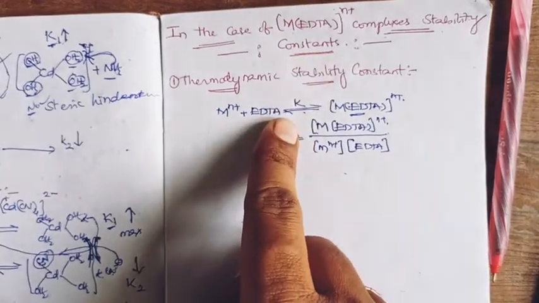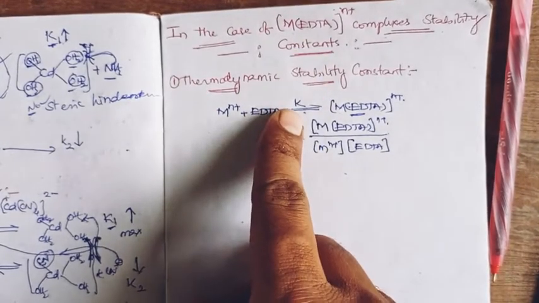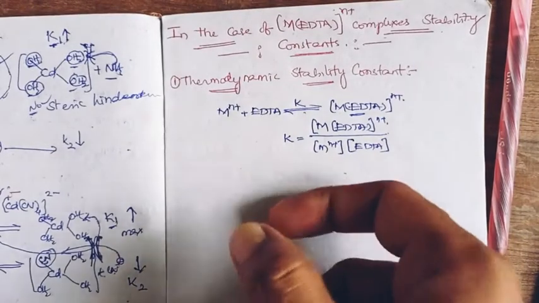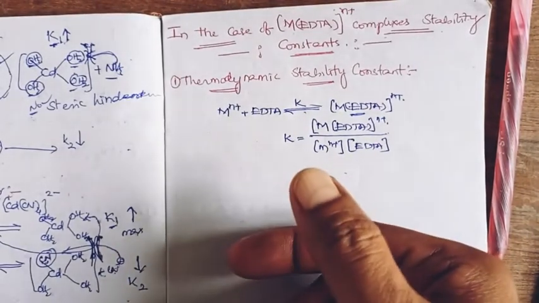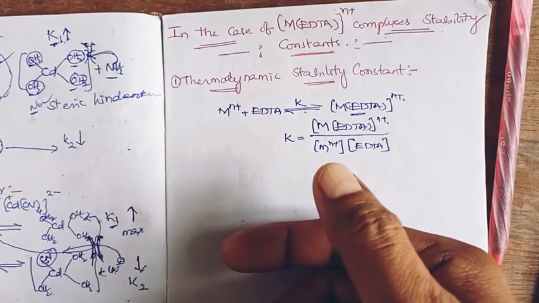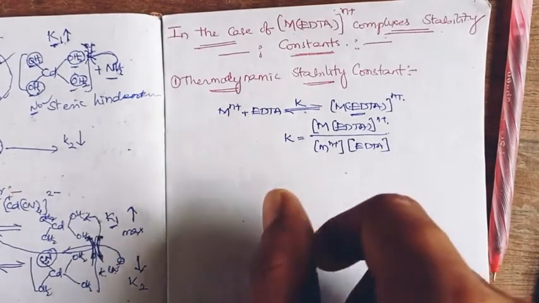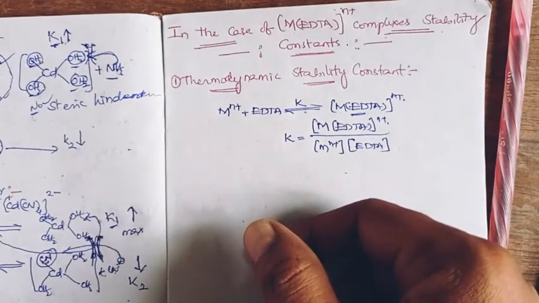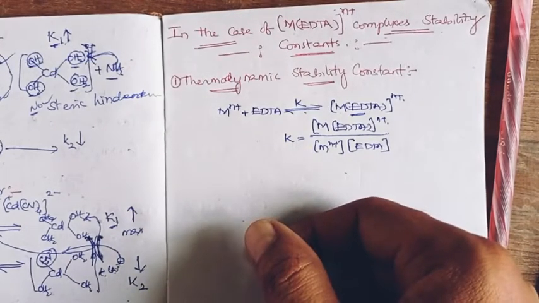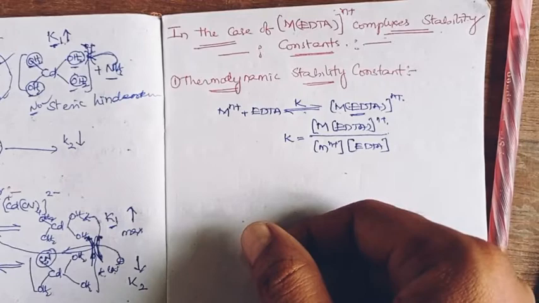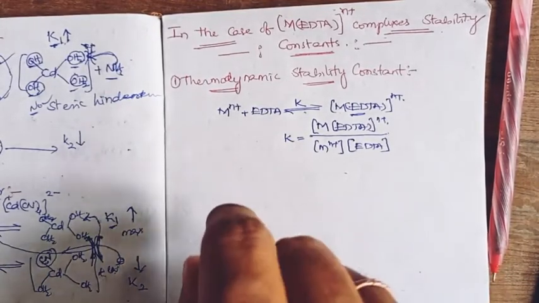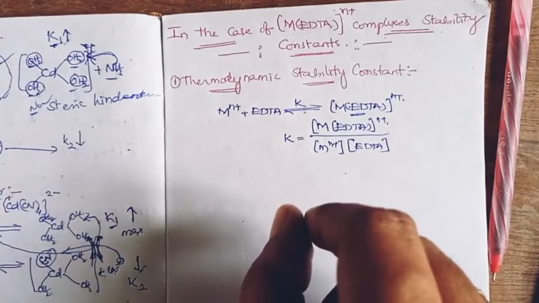So there are three different stability constants we have to discuss in metal EDTA complexes. The first one is the thermodynamic stability constant, followed by the ligand side errors corrected stability constant, which is the conditional or apparent stability constant. Next, we have the concentration stability constant, where both metal side and ligand side corrections have taken place.